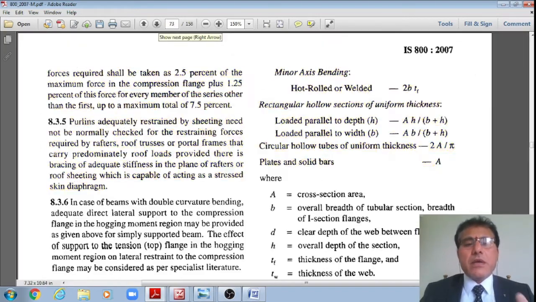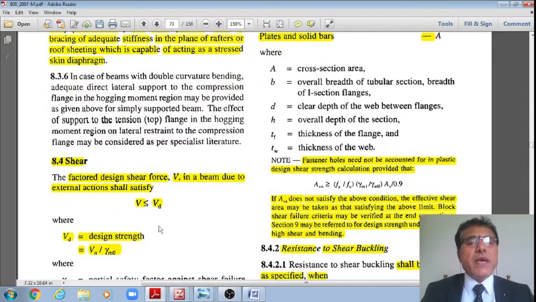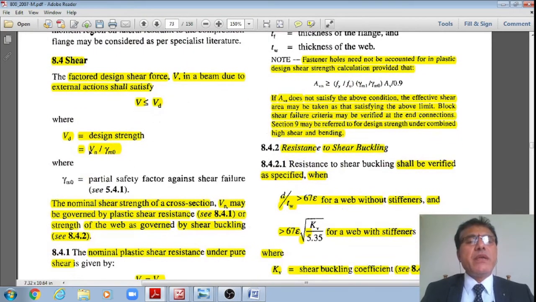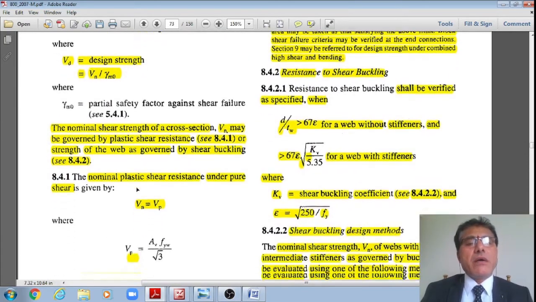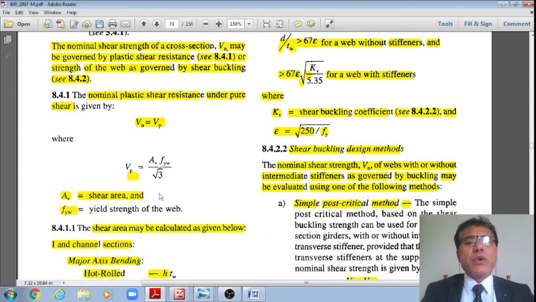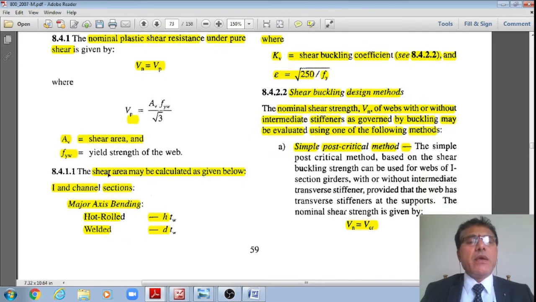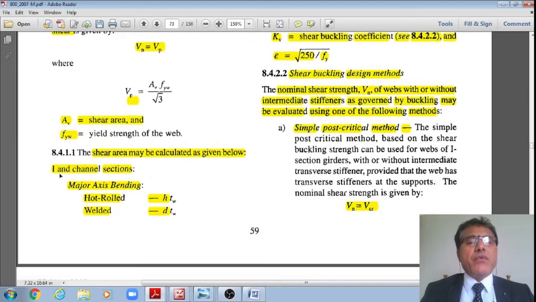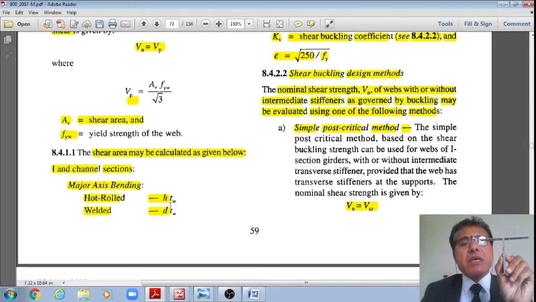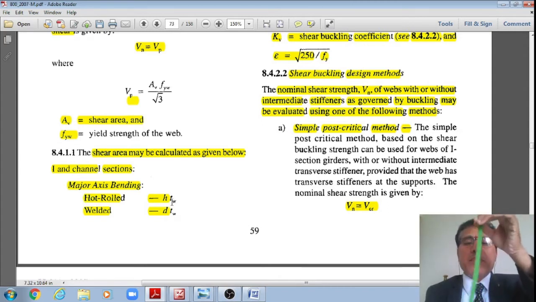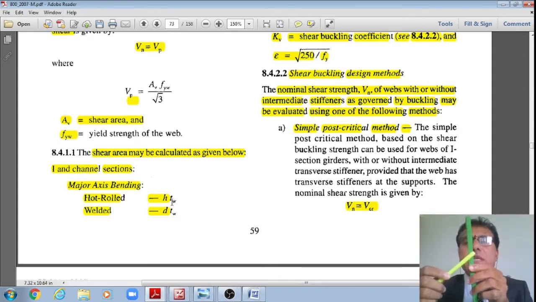Yes, this is that page number 59, where it gives the factored design shear force V should be less than or equal to VD, where VD is the design strength given by Vn divided by gamma m0, where Vn is equal to Vp, and Vp is equal to AV multiplied by Fyw divided by root 3, where AV is the shear area. For I and channel sections, about the major axis of bending, for hot rolled sections, AV is nothing but H multiplied by tw, right? The height of this web multiplied by the thickness of this web, right?